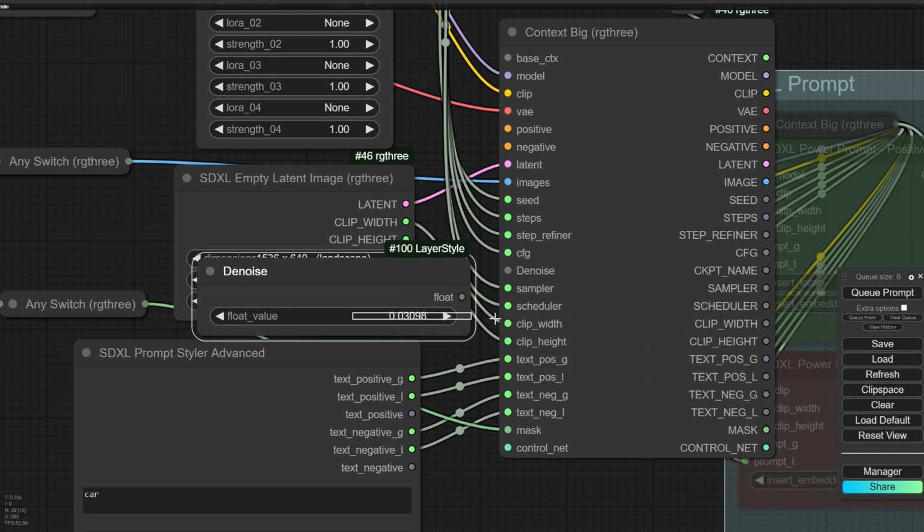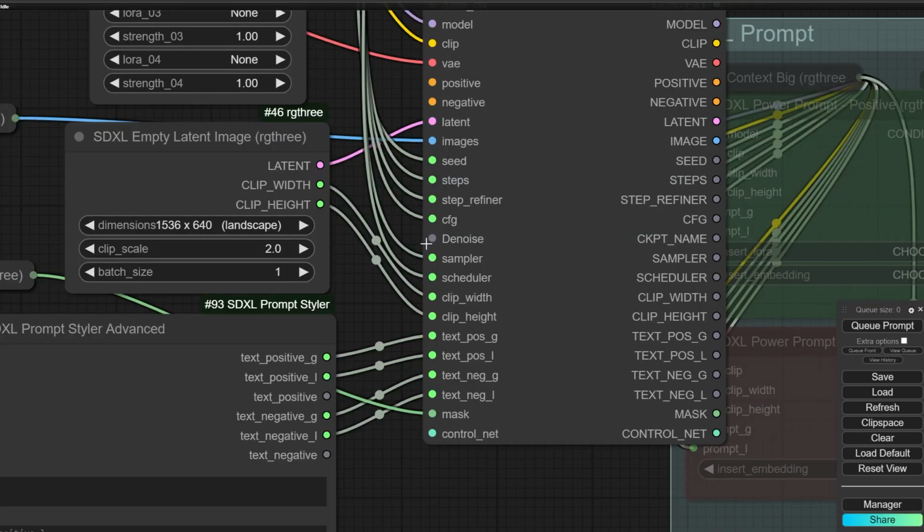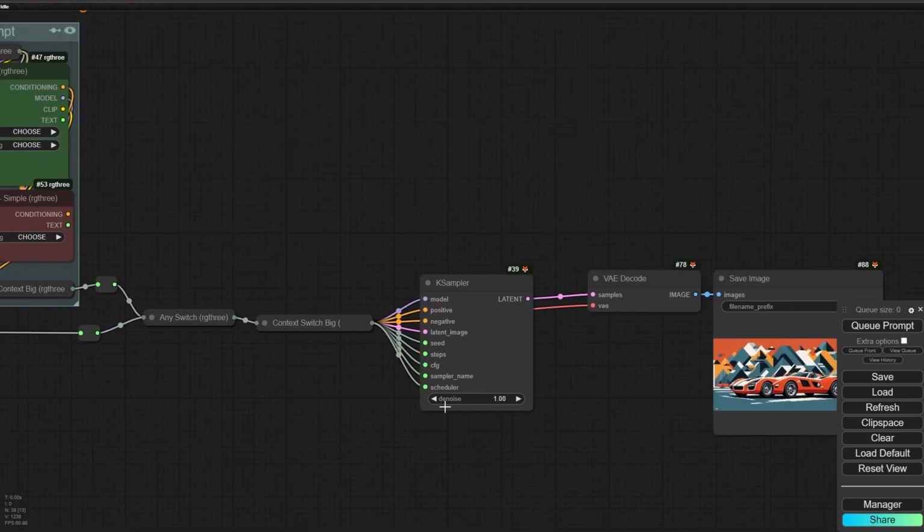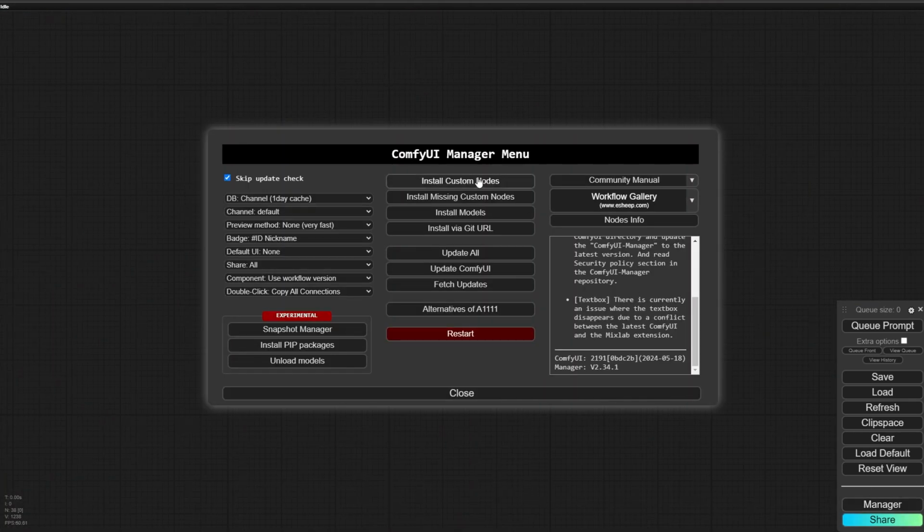But the only problem that this node has is it's very hard to change the value with the mouse. So maybe I have to find another node. I think the best node for adjusting a number between 0 to 1 is in another extension, and the extension is